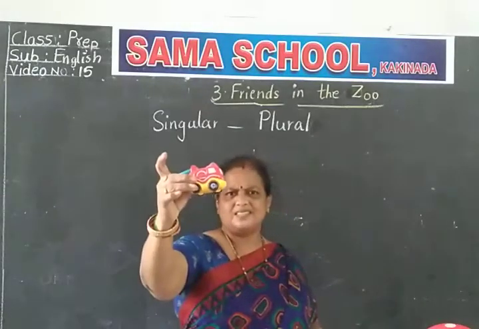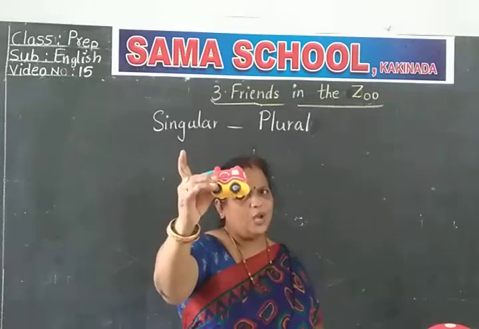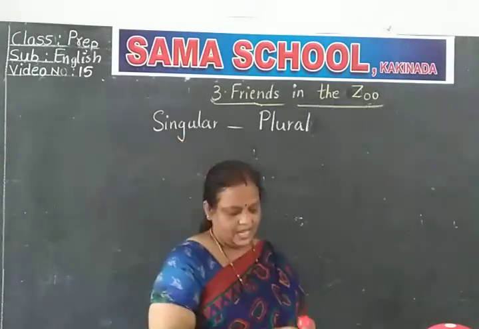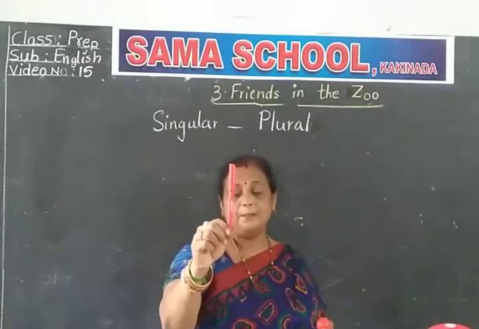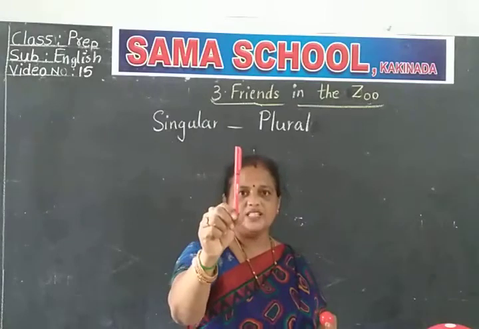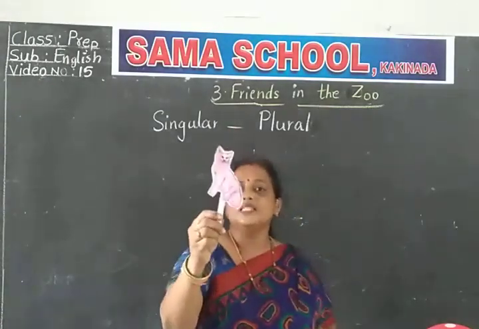And what is this? Car. C for car. What is this, Amma? Car. Only one car. See, Amma. Only one car. And what is this? Pen. What is this, children? This is a pen.